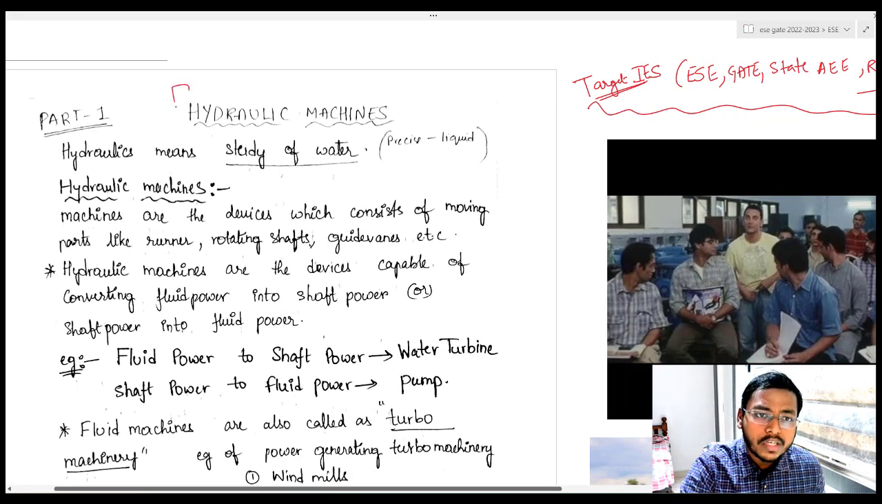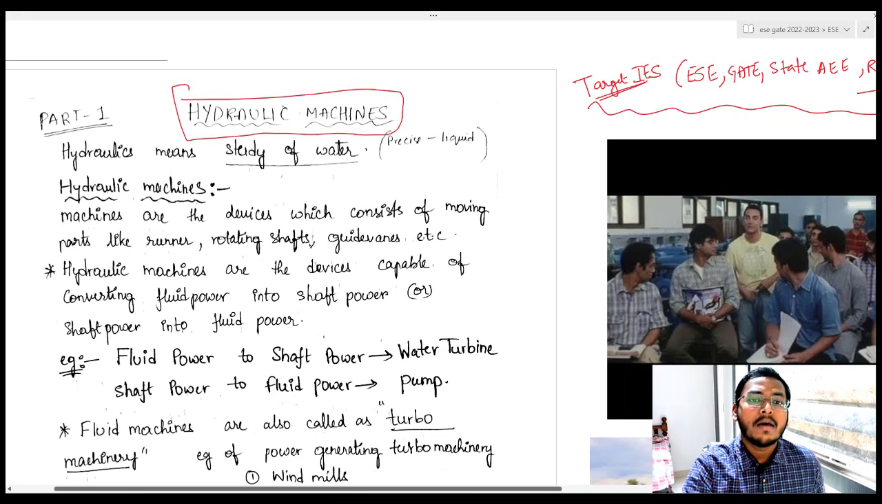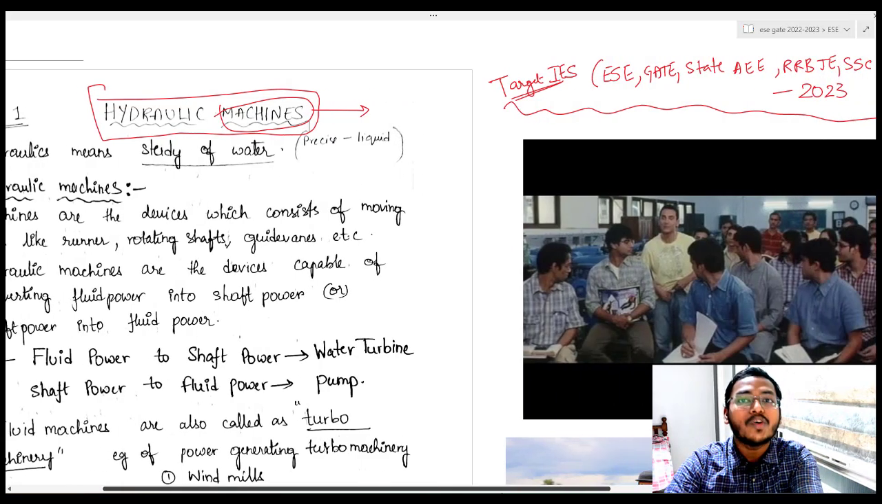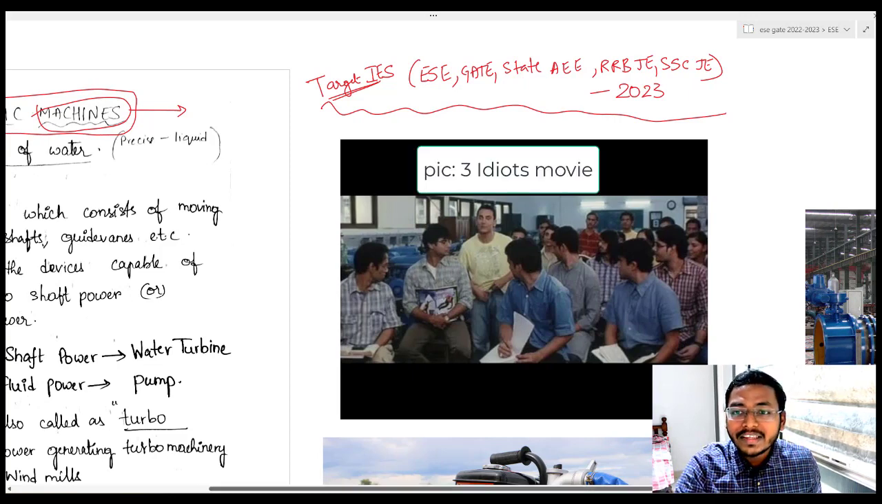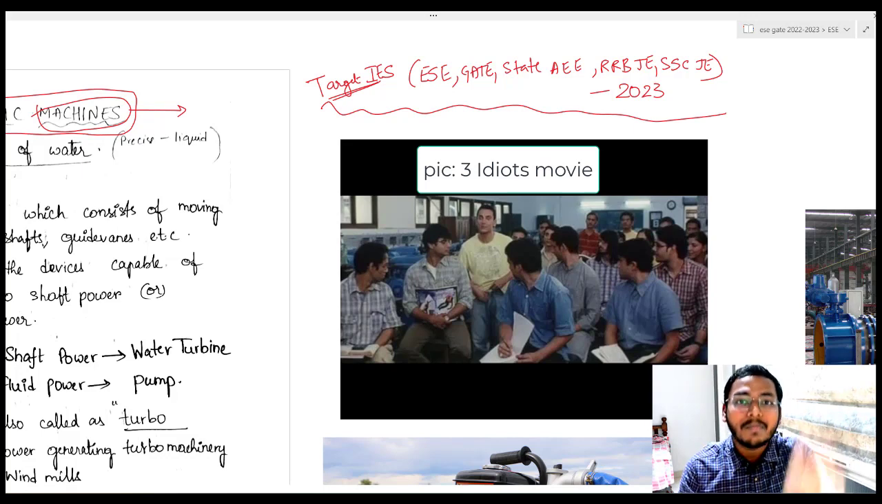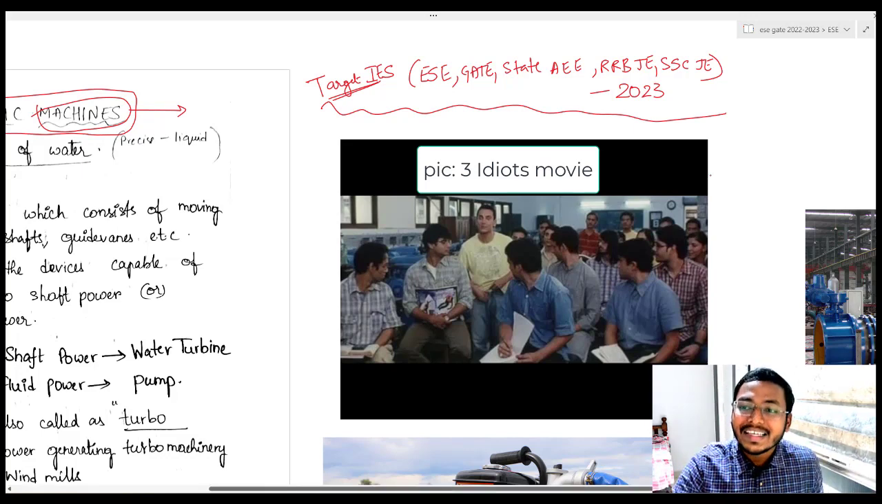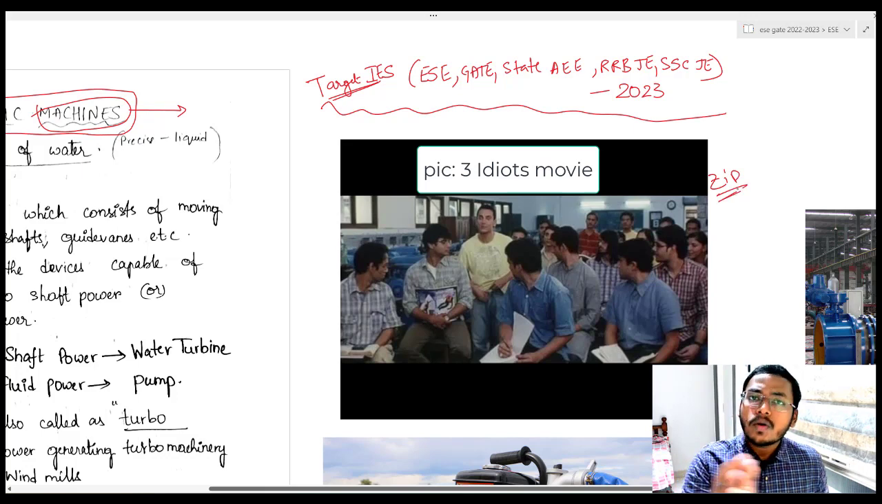Let us first try to define what is a hydraulic machine. First we will define the machine. Okay, so what is a machine? This is a very common and famous question in India because the same question is asked in Three Idiots. You must have seen the Three Idiots movie. So in Three Idiots, how does Aamir Khan define a machine? He gives the example of a zip, the pant zip, up and down. Remember? So is a pant zip also a machine? Yes, it is a machine.